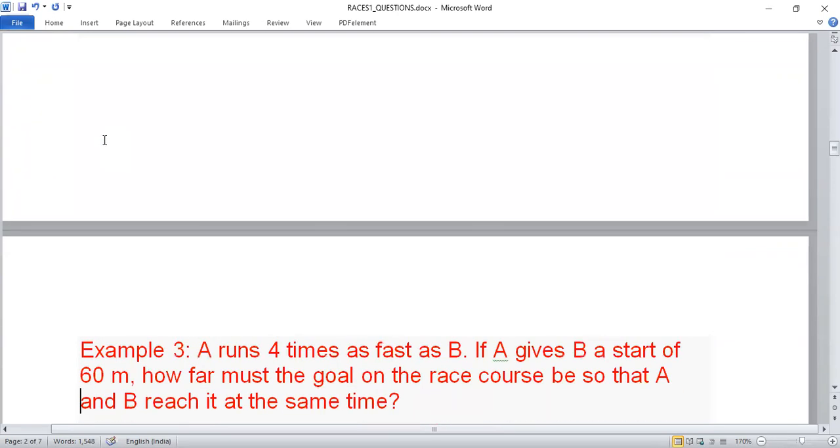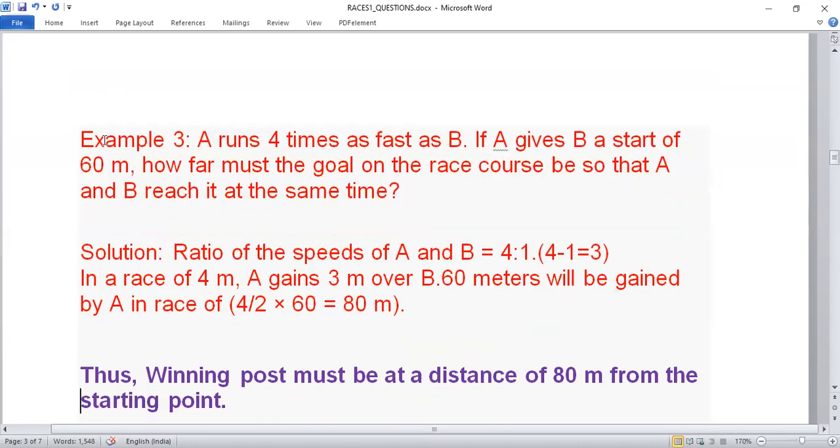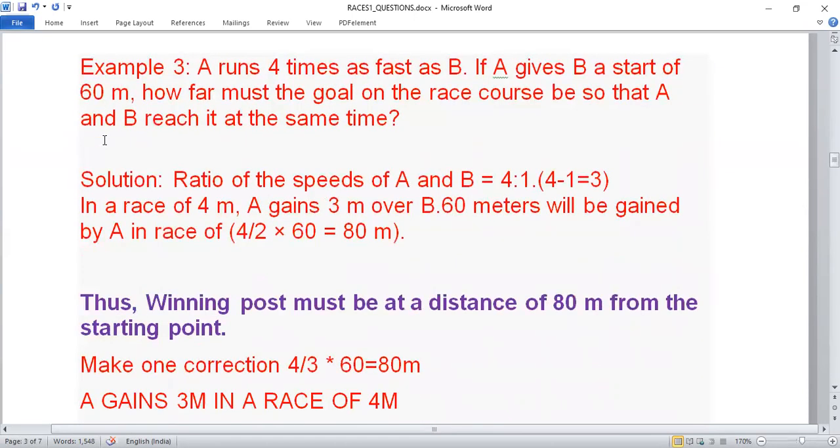Okay, so now we are moving to the next question. A runs 4 times as fast as B. Means if B's speed is 10 kilometers per hour, then A's speed will be 4 multiplied by 10, that is 40 kilometers per hour.